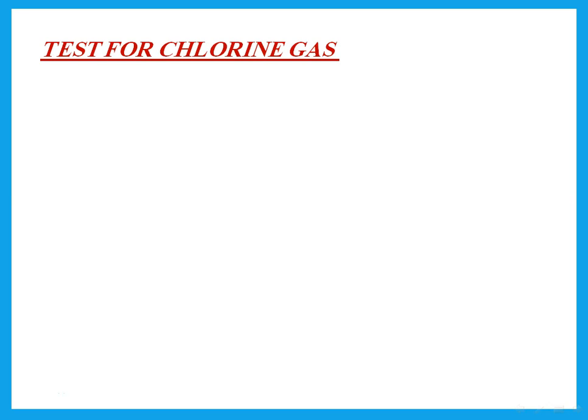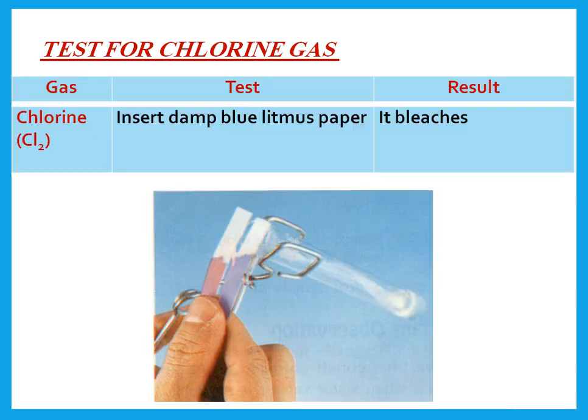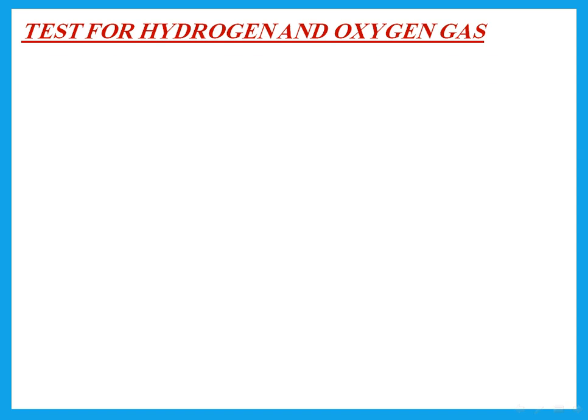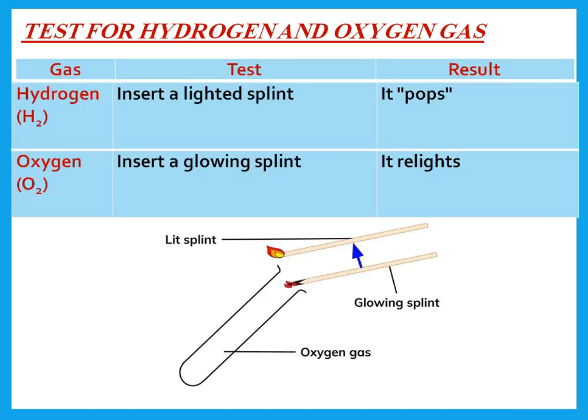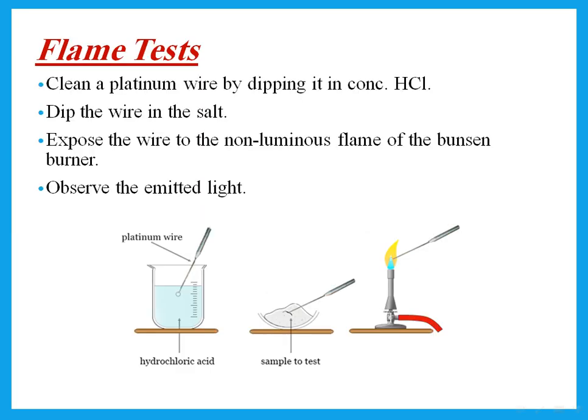Test for chlorine gas. Again, pay attention. Is he asking for chlorine gas or chloride? Chloride, we said add dilute nitric acid and silver nitrate. But for chlorine gas, we say insert damp blue litmus paper, it bleaches. Test for hydrogen gas, insert a lighted splint, it pops. Oxygen gas, insert a glowing splint, it relights.